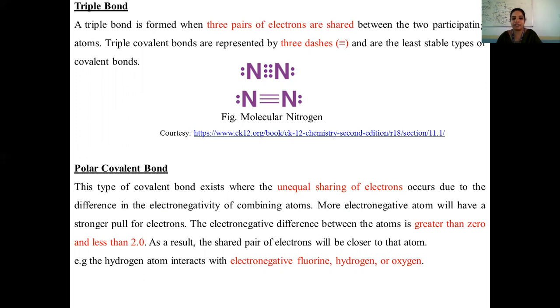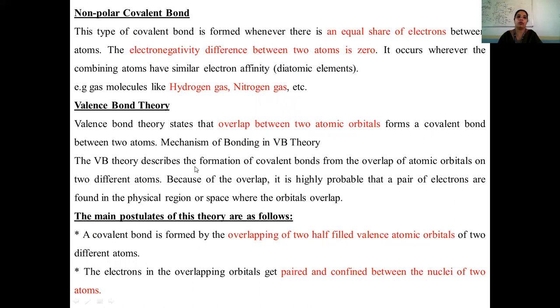As a result, the shared pair of electrons will be closer to the atom which is more electronegative in nature. For example, a hydrogen atom interacts with electronegative fluorine or oxygen. So fluorine and oxygen become the more electronegative atoms, and the electrons will move towards those atoms. That confers the polarity of the covalent bond.